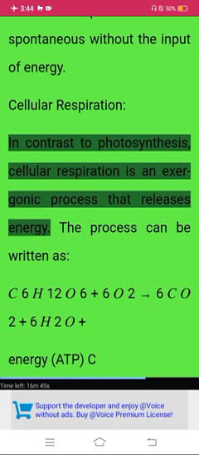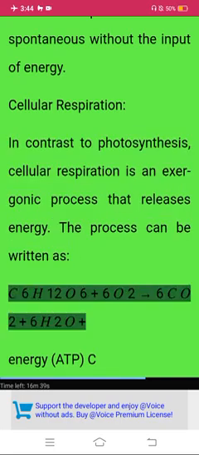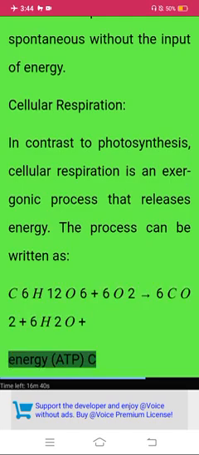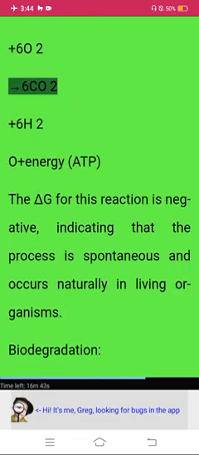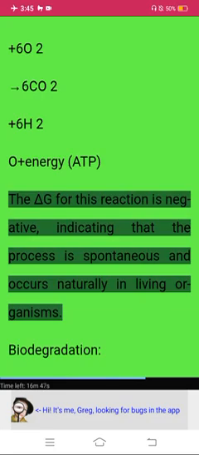Cellular respiration. In contrast to photosynthesis, cellular respiration is an exergonic process that releases energy. The process can be written as C6H12O6 plus 6O2 right pointing arrow 6CO2 plus 6H2O plus energy (ATP). The delta G for this reaction is negative, indicating that the process is spontaneous and occurs naturally in living organisms.